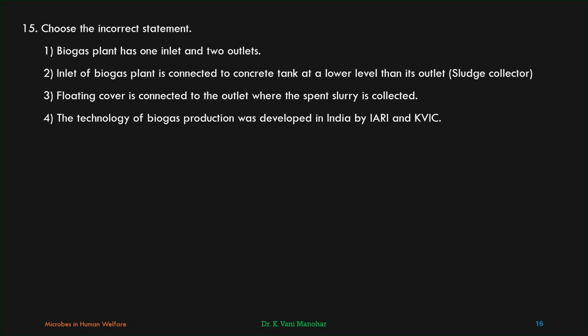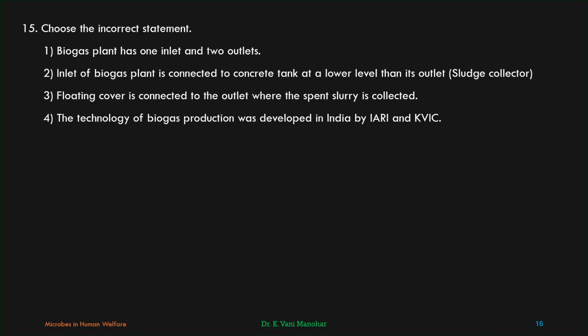Choose the incorrect statement. Biogas plant has one inlet and two outlets. One inlet and two outlets. Absolutely true. This is correct statement, not incorrect statement. We want incorrect statement. Inlet of biogas plant is connected to concrete tank at a lower level than its outlet. Absolutely true.